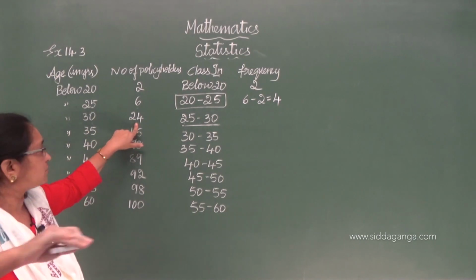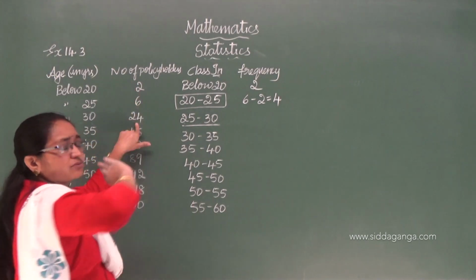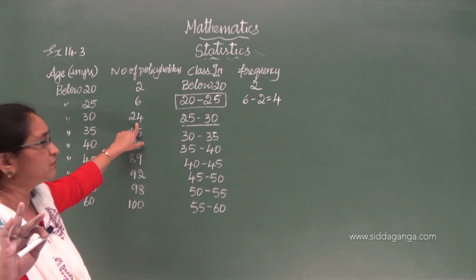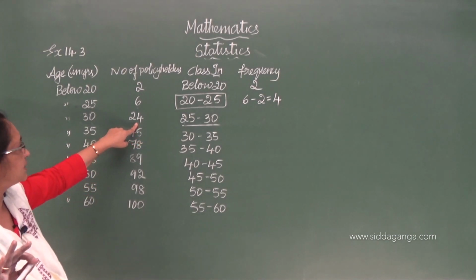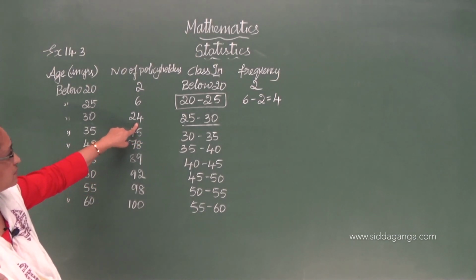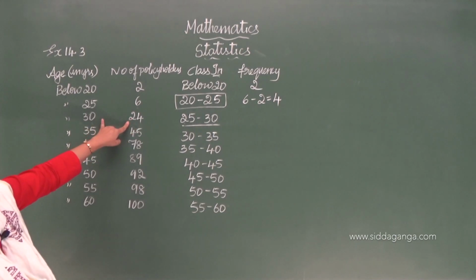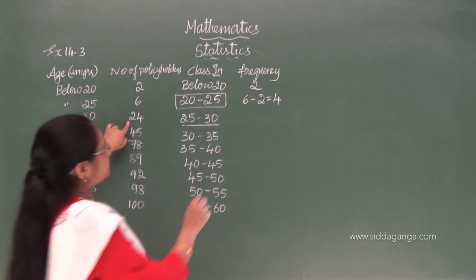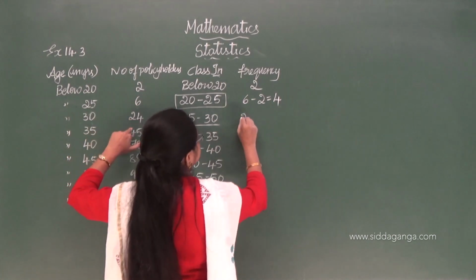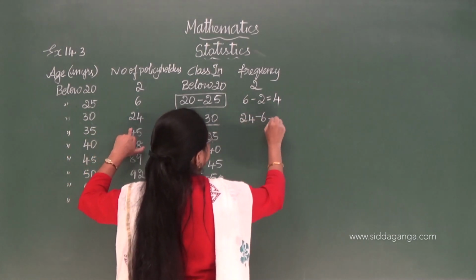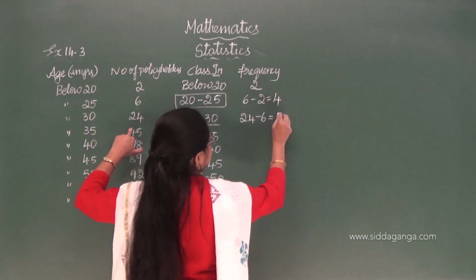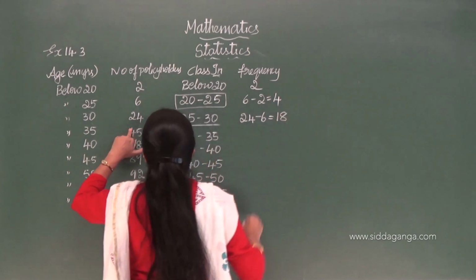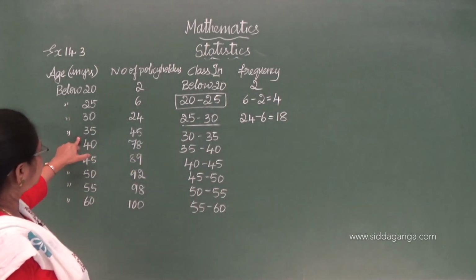Below 30 means everybody is included, so I have to subtract. From 24, I have to subtract 6. How much? 18.